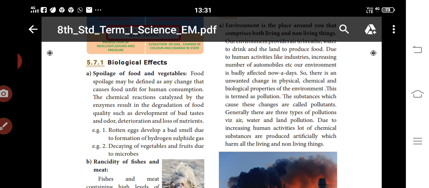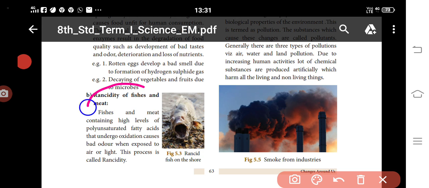Rancidity is due to complicated reactions that take place in fish and meat. So why is a bag of chips half filled? It is mainly because of a concept called rancidity. When it becomes rancid, it gives an unpleasant smell and taste. It becomes unsafe for consumption.